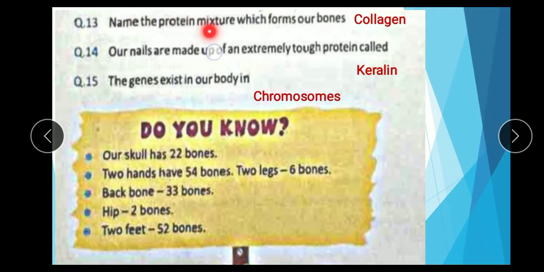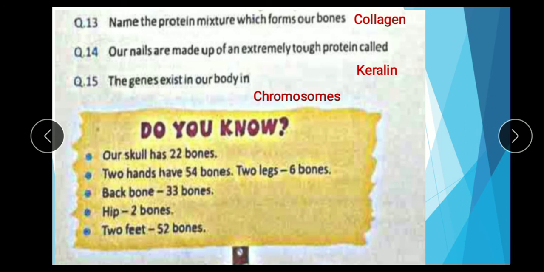Name the protein mixture which forms our bones. Collagen. Question number 14. Our nails are made up of an extremely tough protein called keratin.